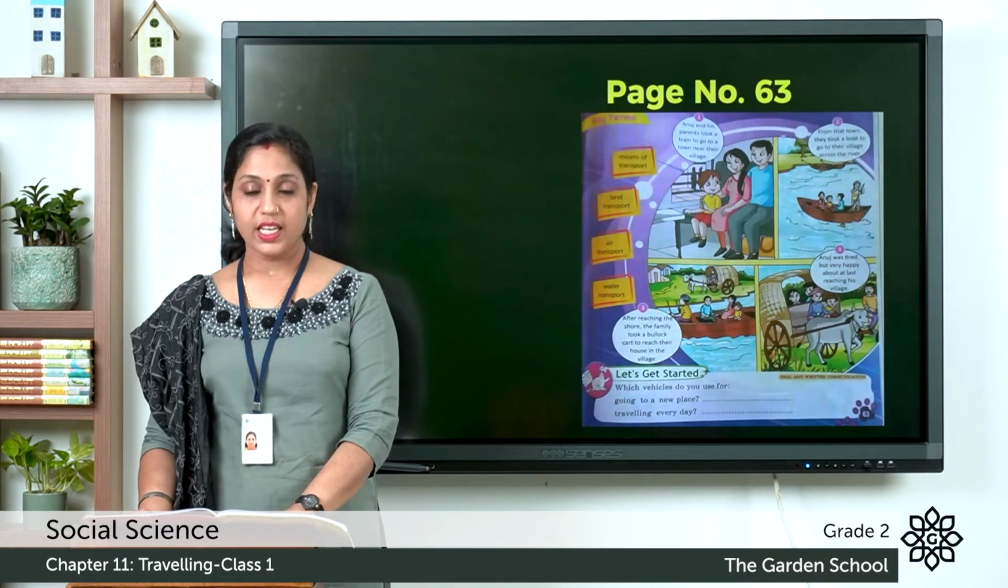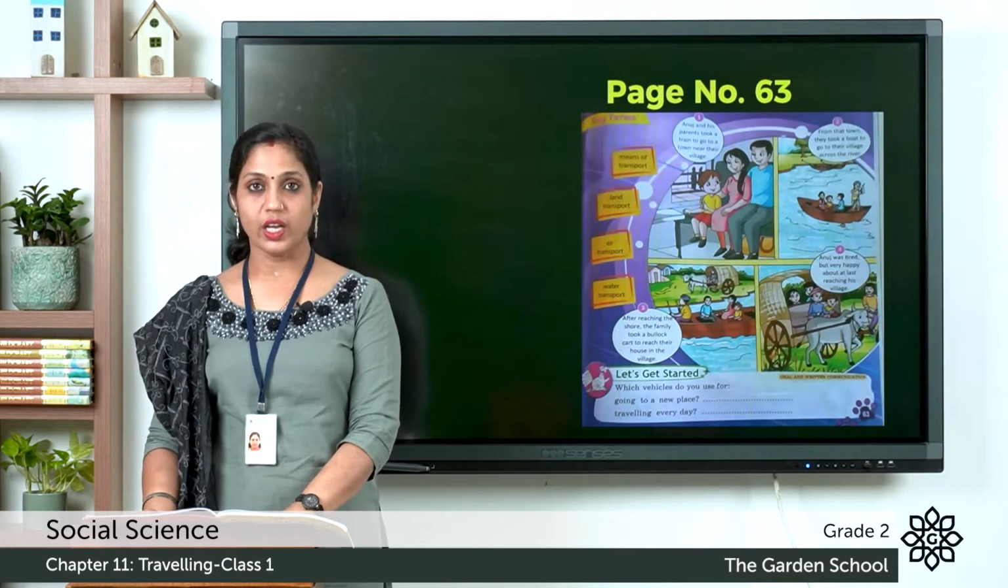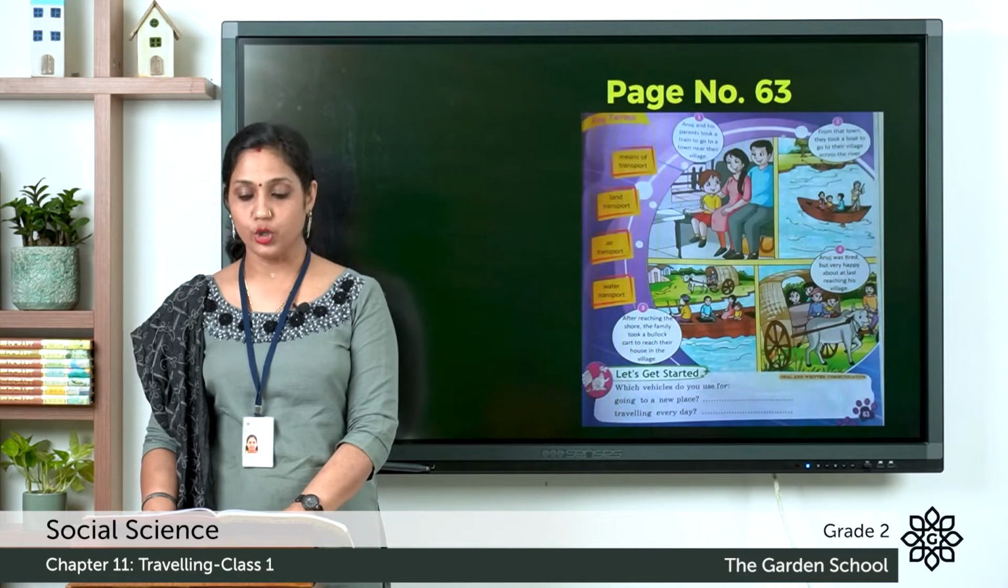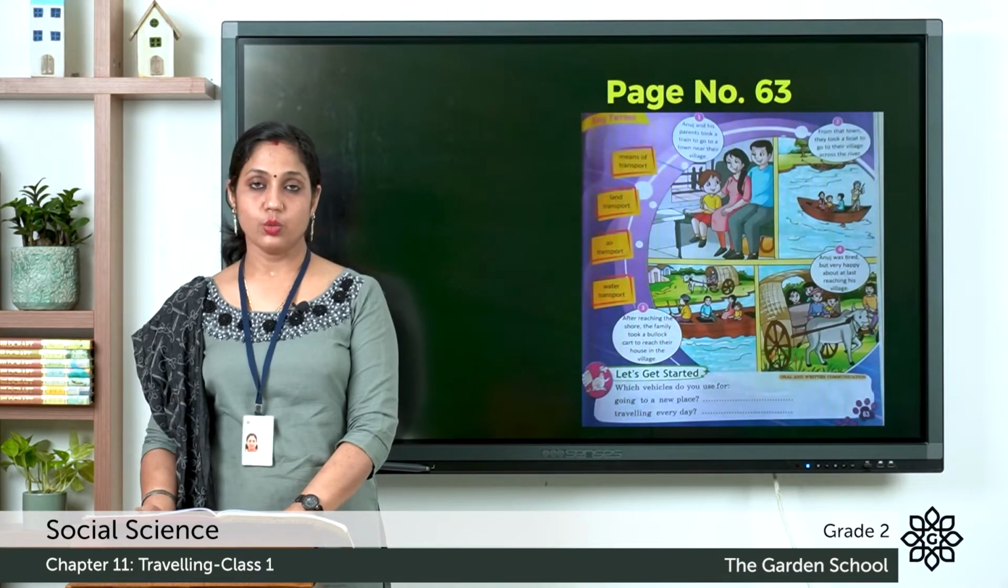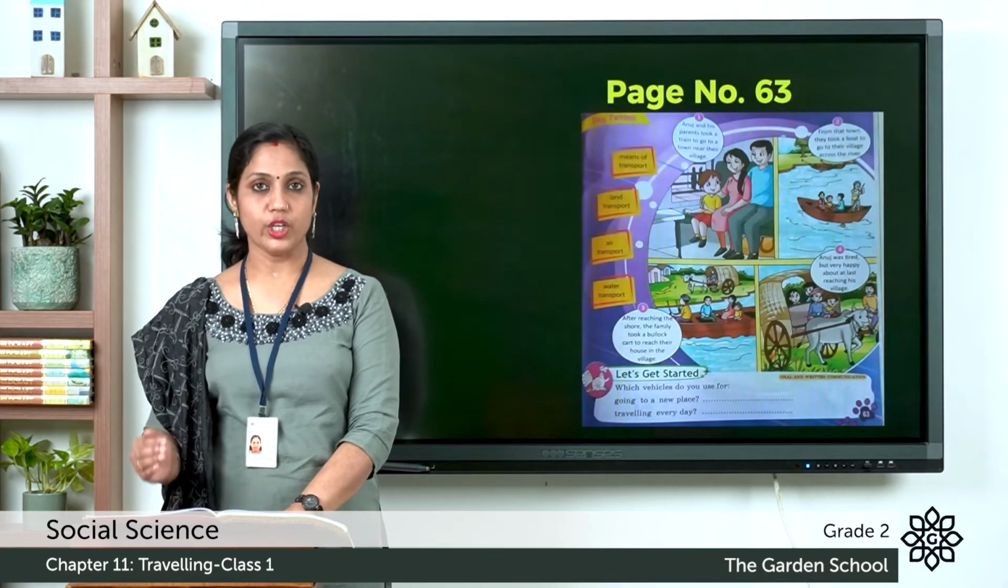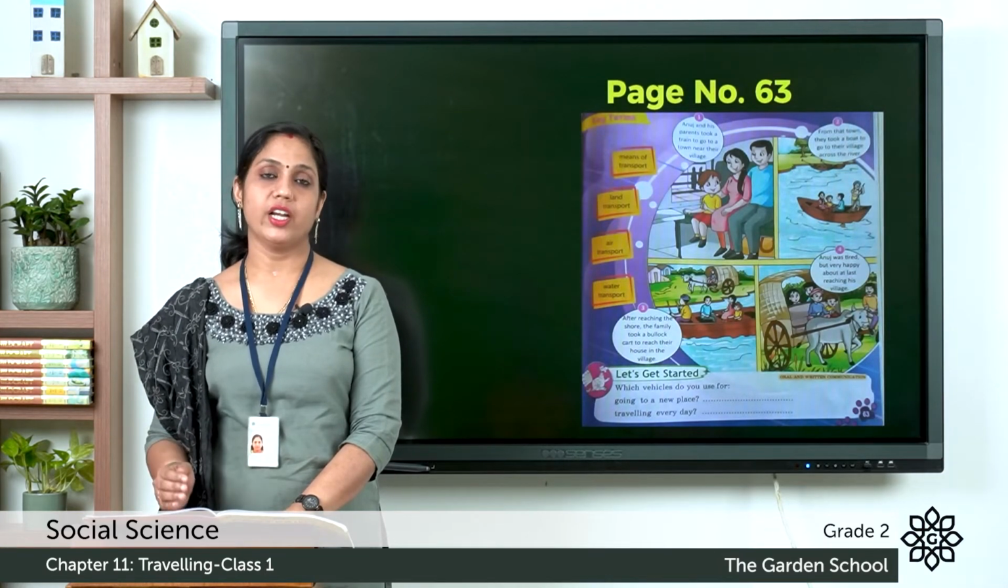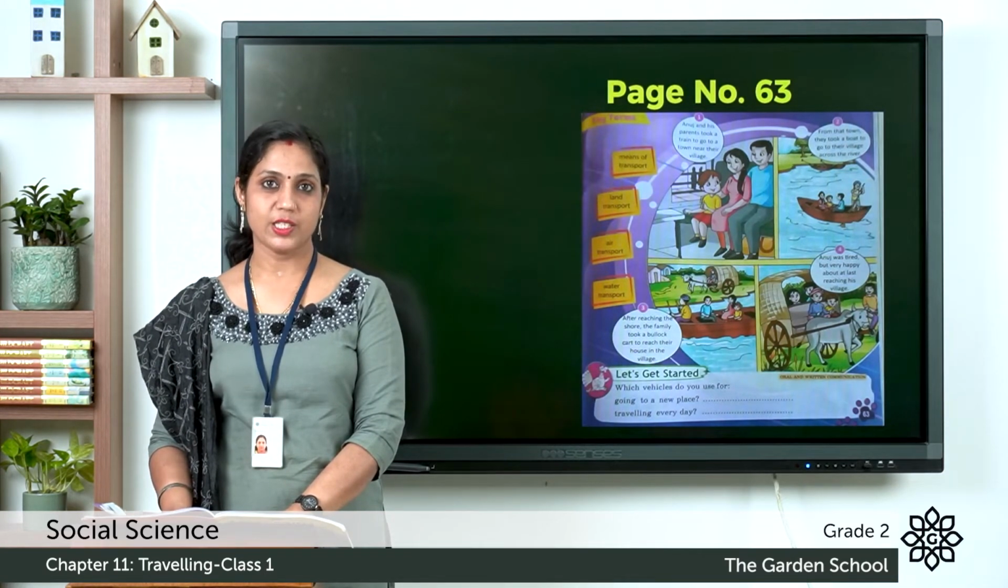Below that page you can see, let's get started. Which vehicles do you use for going to a new place? Traveling every day. So which vehicles do you use for going to a new place and for traveling every day? You can write it there in the space provided.